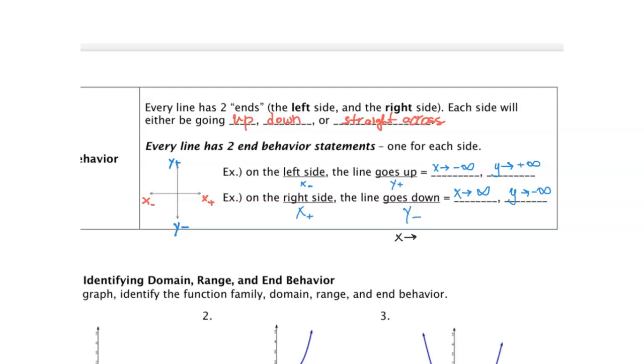As x goes towards negative infinity, comma, y goes towards blank, and we'll be responsible for filling in that blank. The second statement will always start off as: x goes towards positive infinity, then y goes towards blank. Okay, so we'll always be filling in this last part. The first part will remain the same. As x's are getting smaller or as x's are getting bigger, what's happening to our y's?